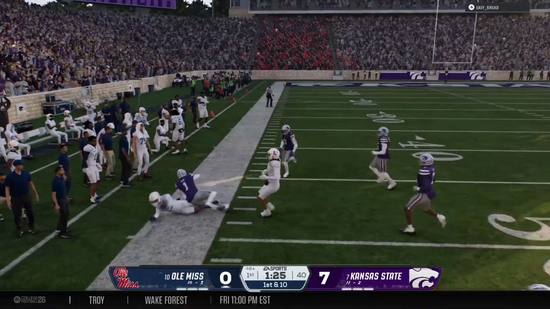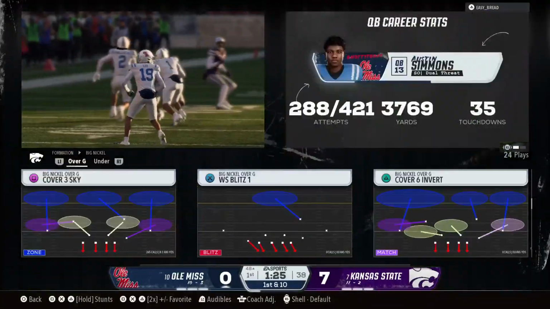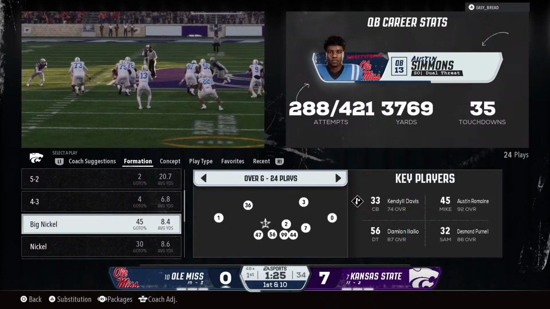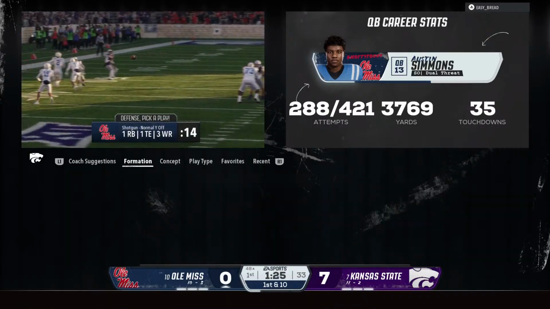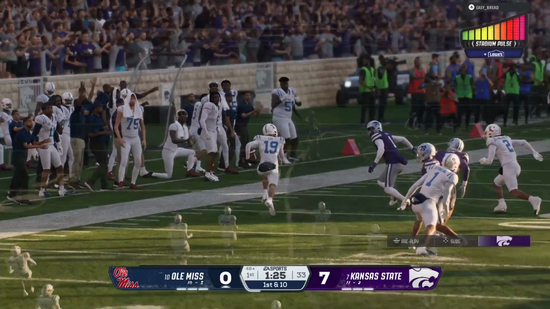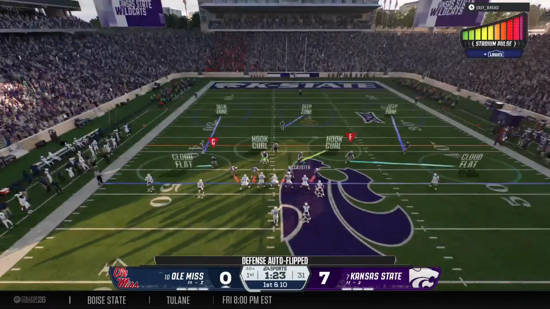Here he goes. And he runs out of bounds. That's a big gainer there. Well, we're just getting started here, and already you can feel a rhythm between a quarterback and a receiver. Nice job again getting back in the pocket, making a nice, accurate throw to one of his top targets. The Rebels with 1st and 10 here.